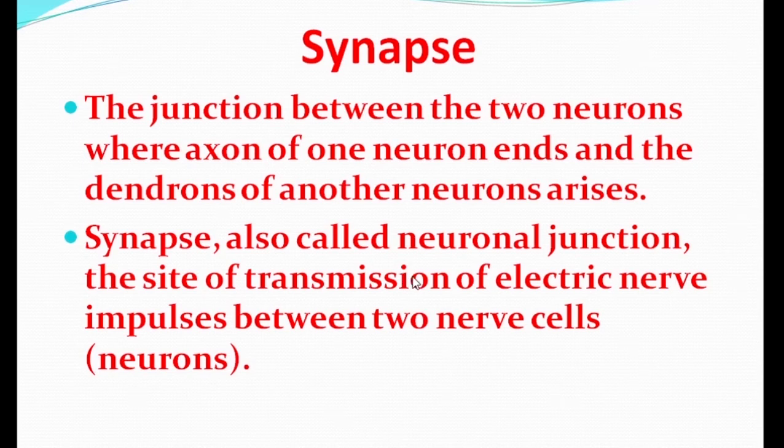Synapses are also called neural junctions, the site of transmission of electric nerve impulses between two nerve cells. This place is filled with neurohumor fluid. Through this fluid, the signals are exchanged between two neurons.